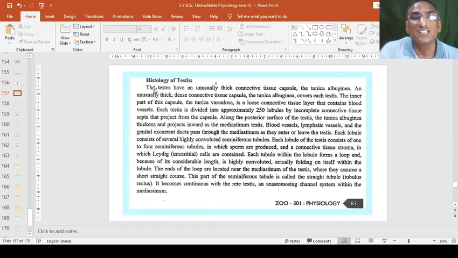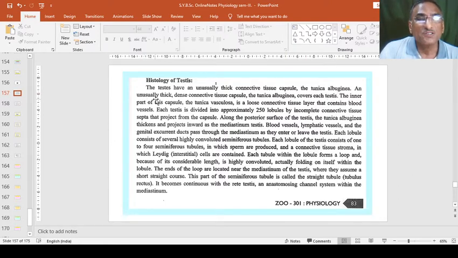Now we will see the histological structure of testes. What kind of cells are there? The testes have an unusually thick connective tissue capsule called the tunica albuginea.